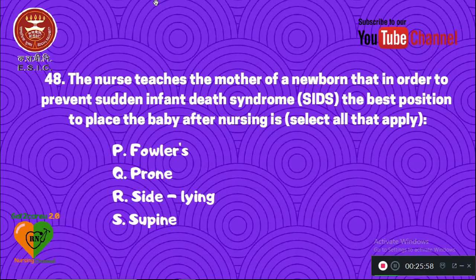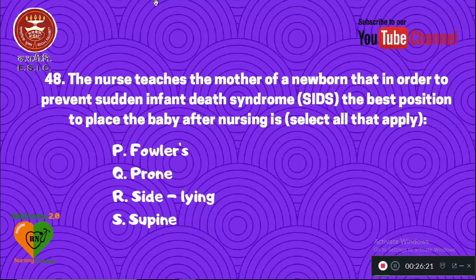48. The nurse teaches the mother of a newborn how to prevent sudden infant death syndrome. The best position to place the baby after nursing is, select all that apply. P is Fowler's position, Q prone, or side lying, S supine.